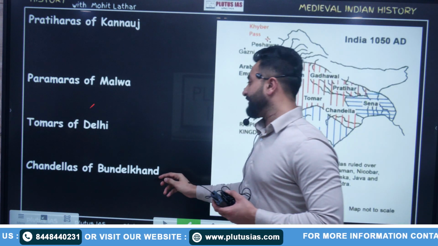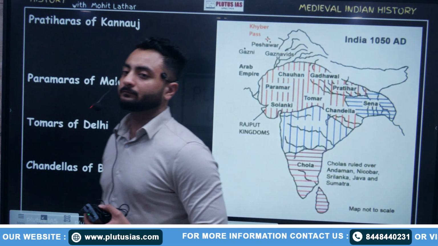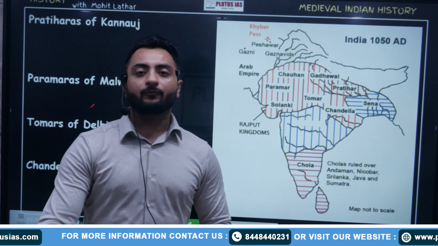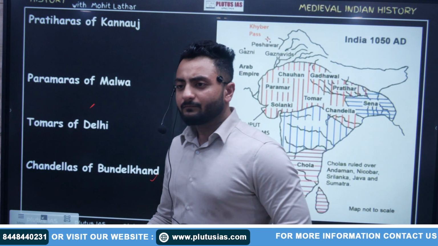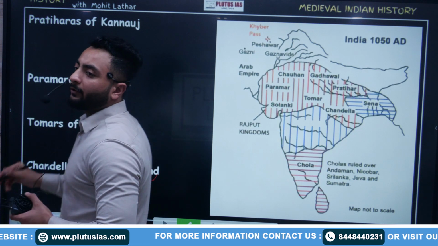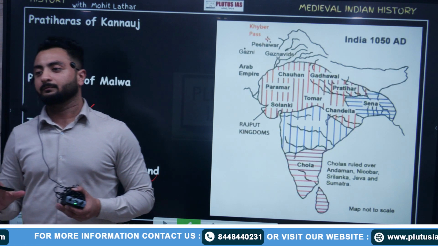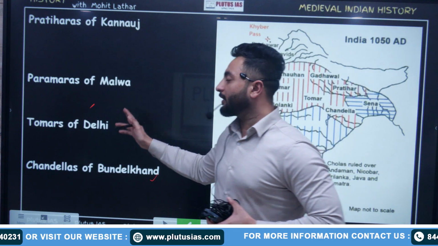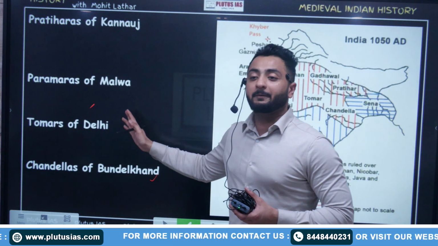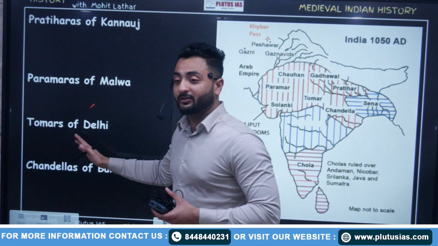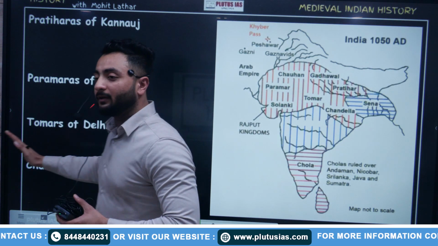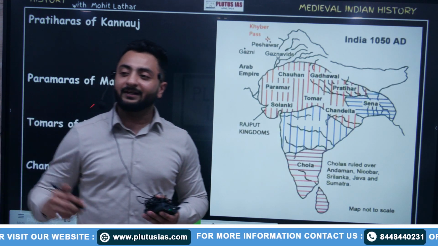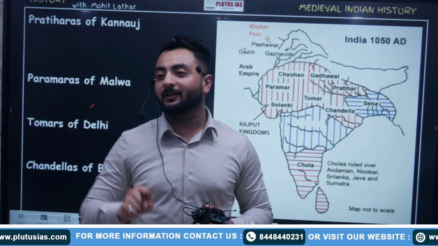Fine. Then write Chandelas of Bundelkhand. So everything that is important from the perspective of examination, we must follow those things. If we are talking about Rajasthan history, if we are preparing for Rajasthan administrative services, these things can be detailed into many lectures, even the dynasties themselves.